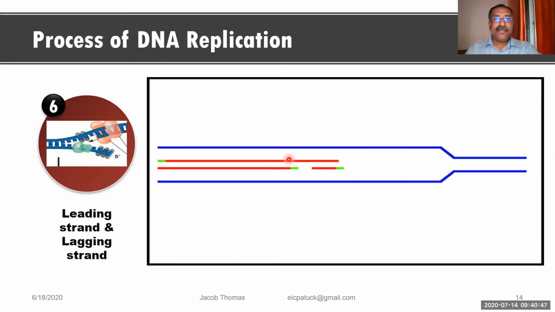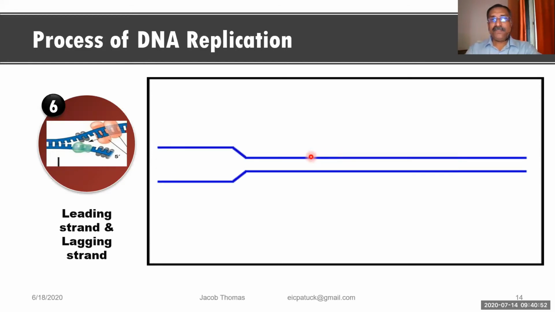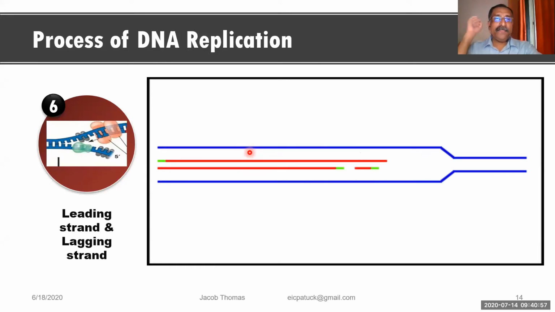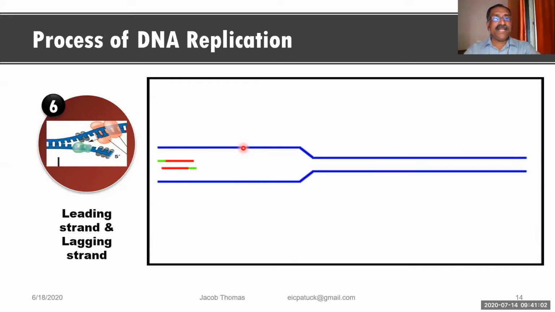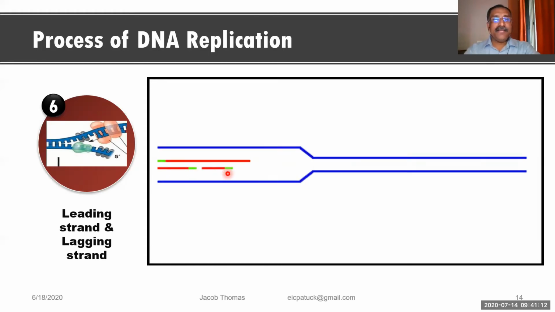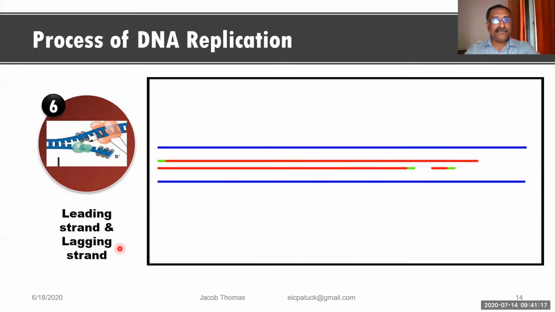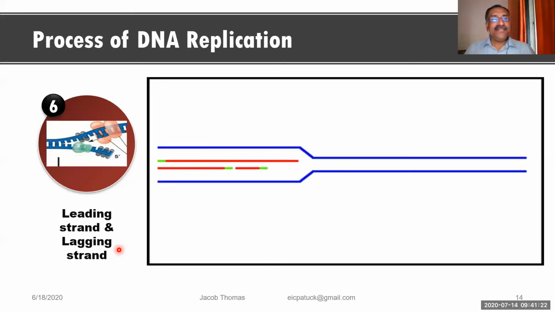The strand which is synthesized continuously is known as the leading strand. That strand we can say leading strand. What did I say now? The strand which is synthesizing continuously is called what? Please write there in the chat box. Leading strand. But the opposite strand, look at that. That strand is formed not continuously, but in small fragments, and later on it becomes joined. That strand is called lagging strand. So what is leading strand? What is leading strand meaning?